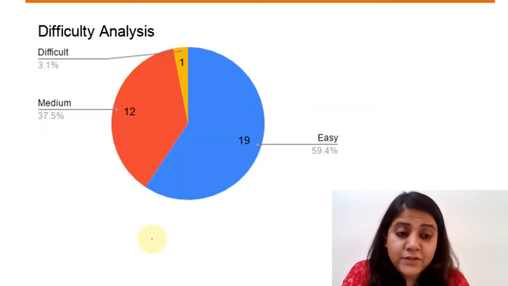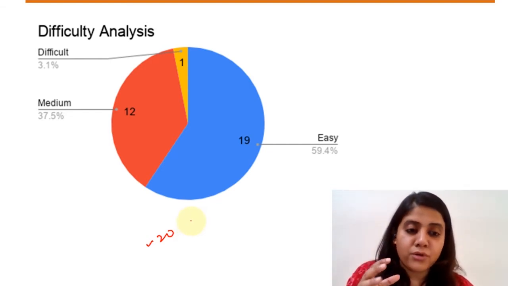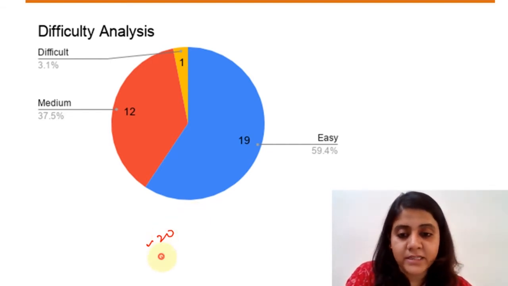So if you see, there were nearly 19 questions which were easy. Now if you remember, in the previous slide we just said that close to 20 questions belong to the direct, vocab or grammar kind of category, and there were around 12 which were inferred, right?